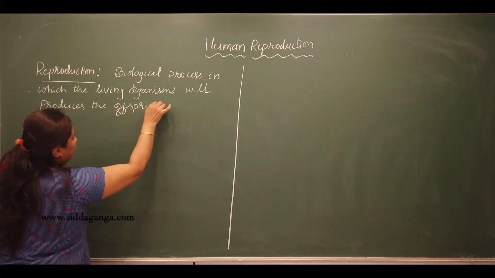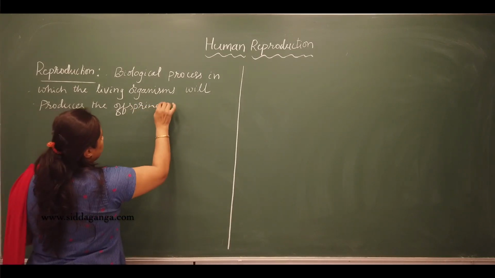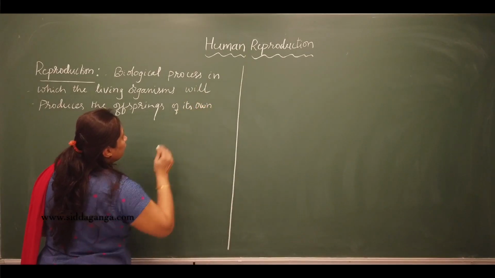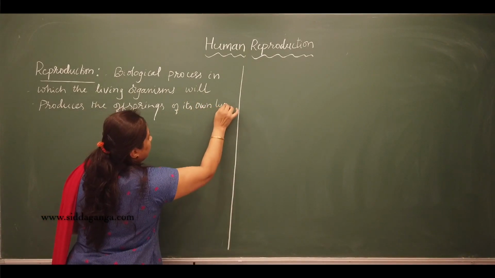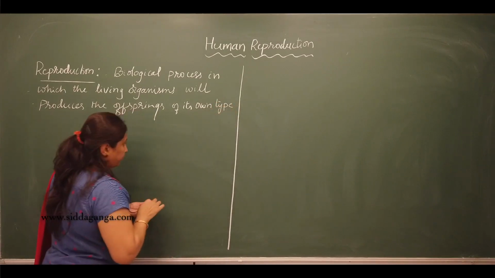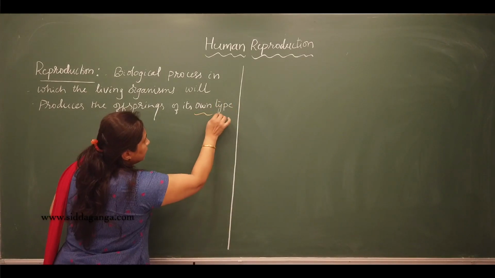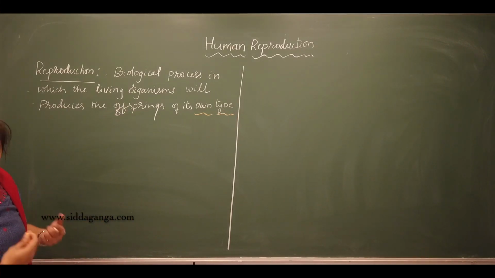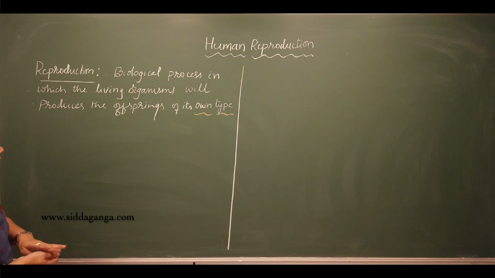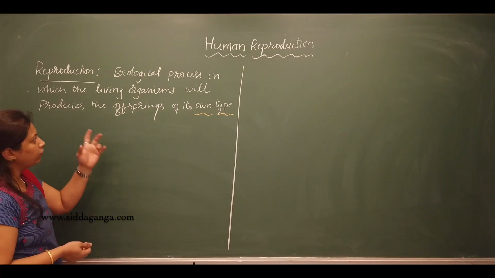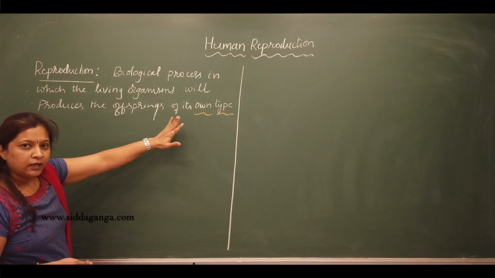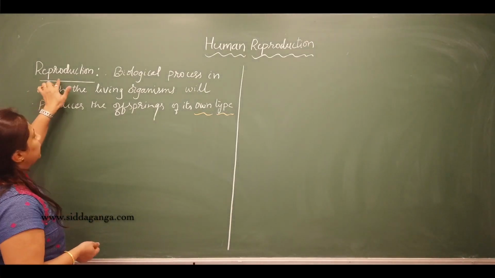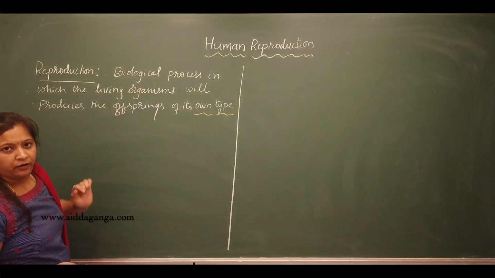Offsprings means what? The young ones of its own type. Own type means what? The human beings will give birth to human beings only, but not the lions, but not the dog, but not any other animal. Okay. So this process of production of new generation of living organisms by the existing ones is called as what? Reproduction.